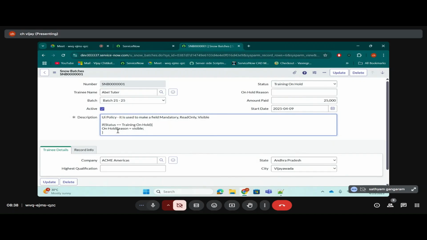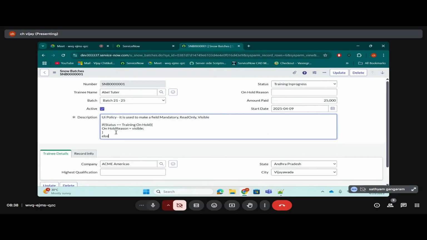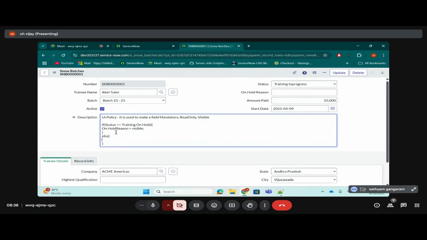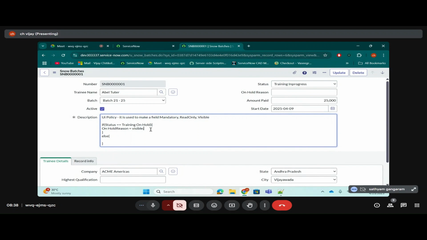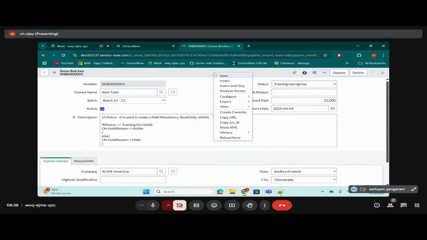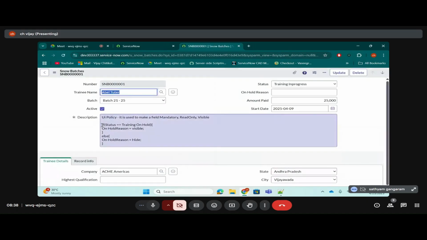Is the logic completed, guys? If the status is not on hold, then the on hold reason should not be visible. How do you write it? Else condition. I'll tell you what this else is. If you don't know, that's fine. Then we'll simply make on hold reason visible equals false. Hide. Right. Okay. So let me explain what we are doing here.